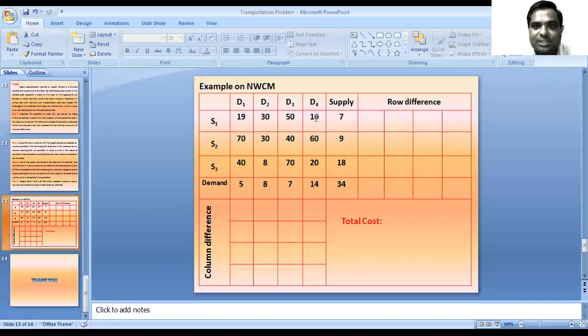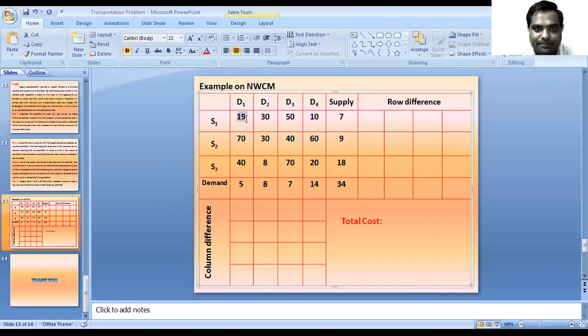Here the smallest is 10 and the next smallest is 19, so 19 minus 10 is 9 units. In the second row, the smallest is 30 and the next smallest is 40, the difference is 10. Third, the smallest is 8 and the next smallest is 20, so the difference is 12.